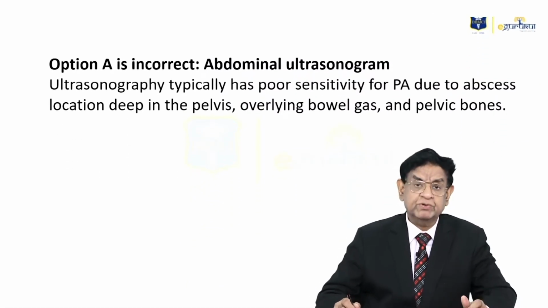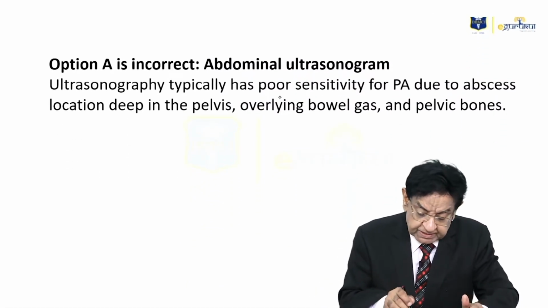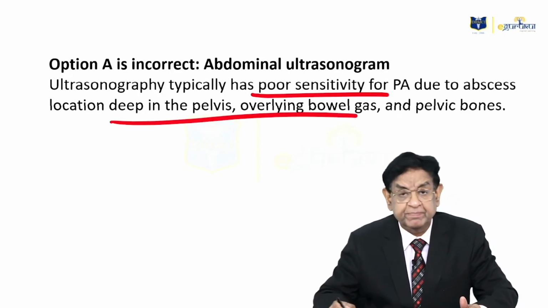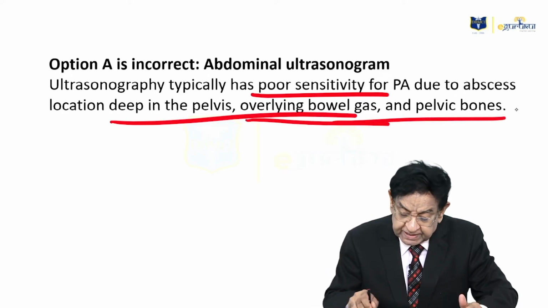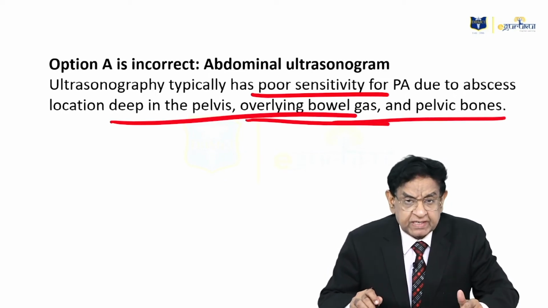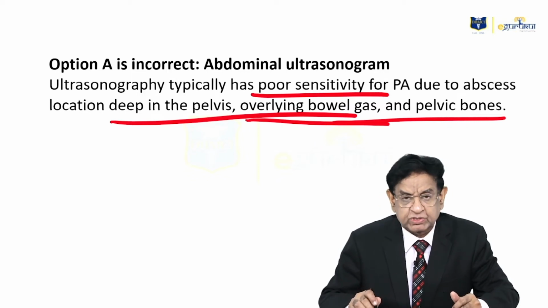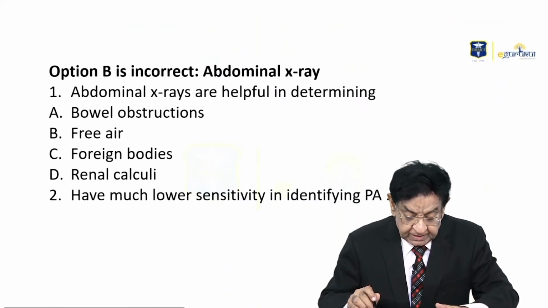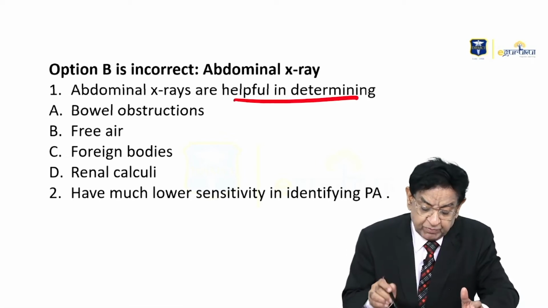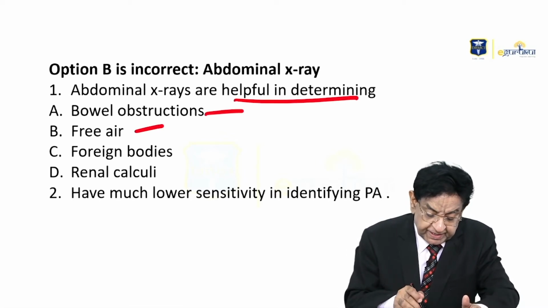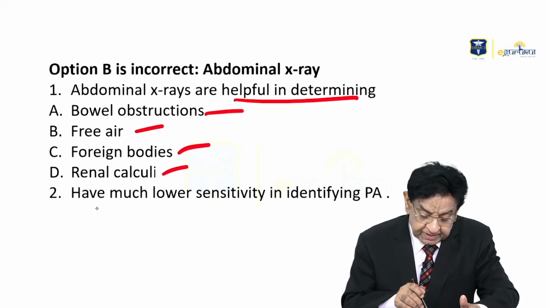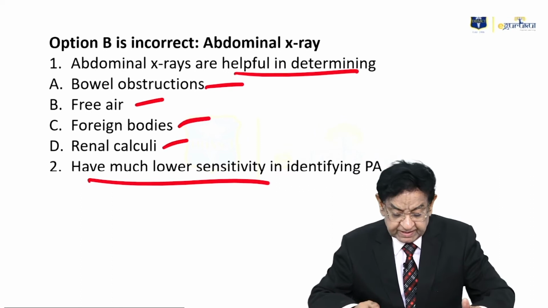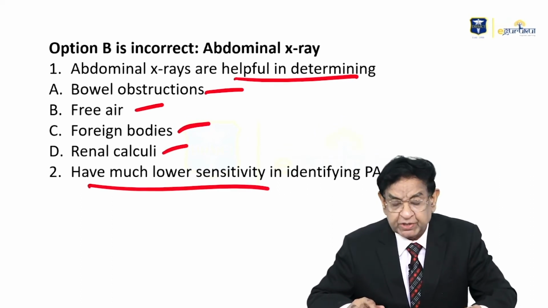Now let's look into the other options. What about abdominal ultrasound? It has poor sensitivity. Why? Because the psoas is lying deep inside, not superficial. So more gas is there, pelvic bones are there. So ultrasonography has less sensitivity for psoas abscess. Abdominal X-rays are helpful in determining bowel obstruction, free air in the abdomen, foreign body or renal calculi, and they have a low sensitivity for psoas abscess, so are not a useful option.